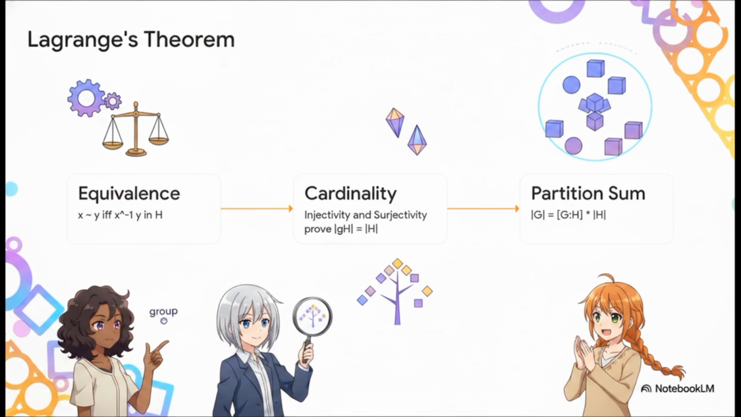First, we define an equivalence relation. So X is related to Y if and only if X inverse Y is in our subgroup H. This perfectly satisfies reflexivity, symmetry, and transitivity. Second, we look at coset cardinality. By defining a mapping function from H to the left coset GH, we can prove both injectivity and surjectivity. That means it's a perfect bijection. Literally, every coset has the exact same number of elements as the subgroup itself. Finally, through partition summation, we see that the entire group G is just a disjoint union of these equal-sized cosets. The inescapable takeaway here is that mathematical substructures have to exactly and cleanly divide their parent structures.